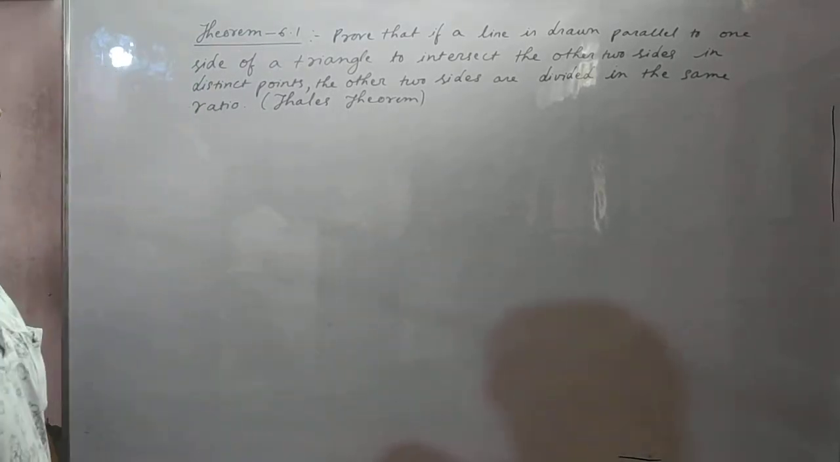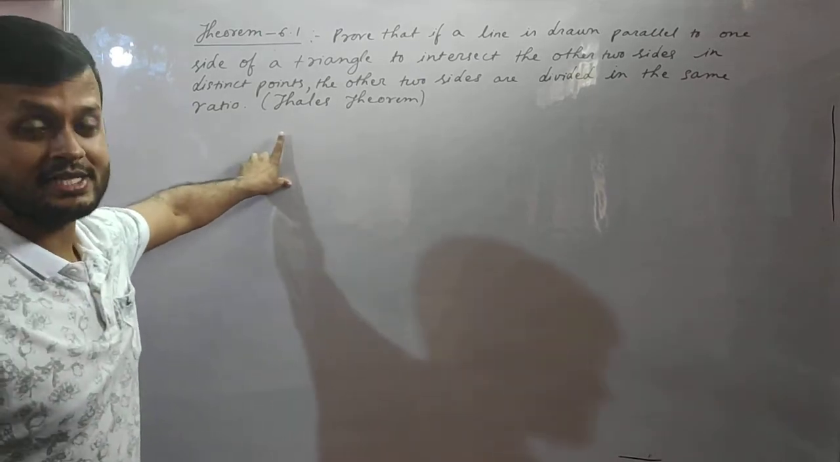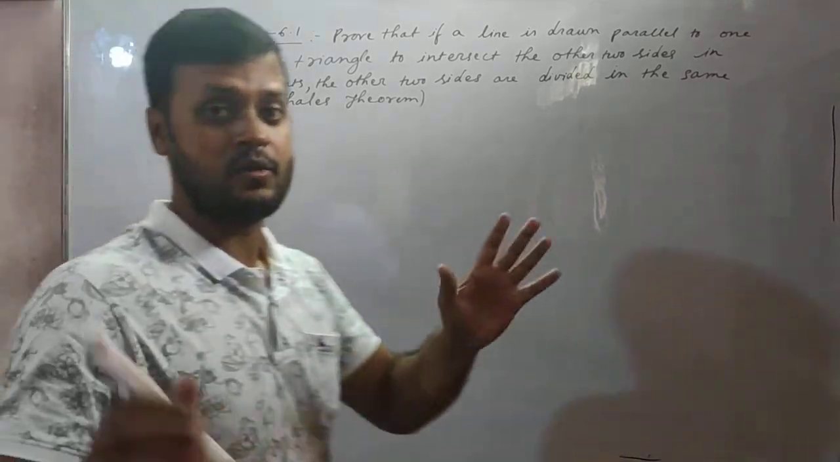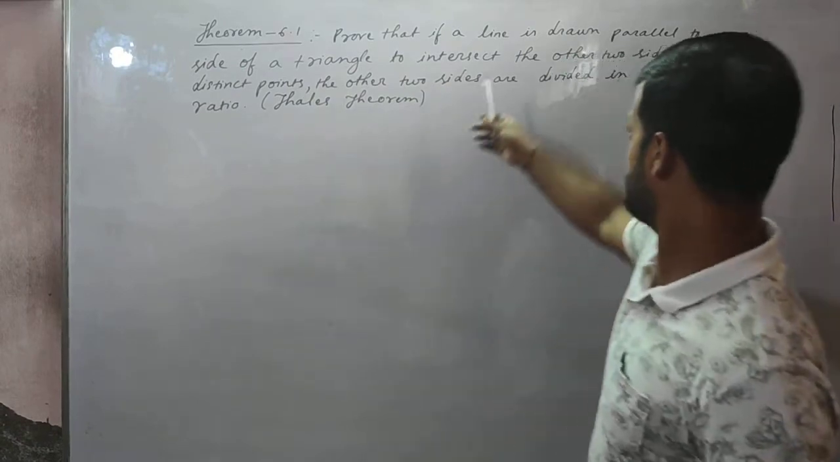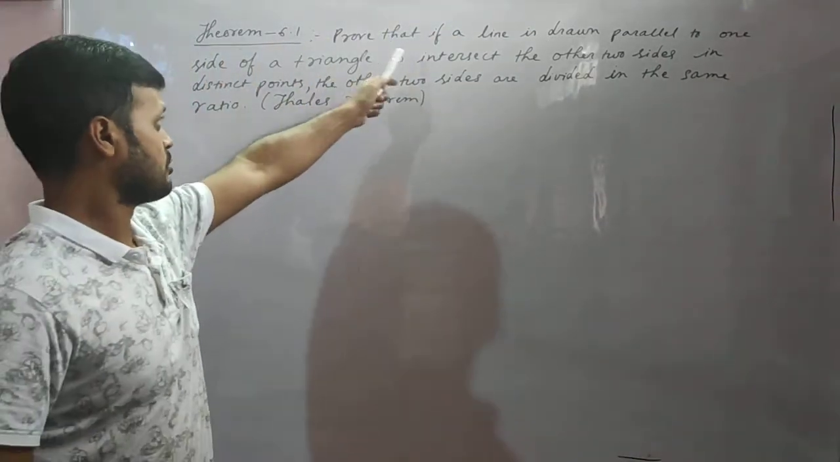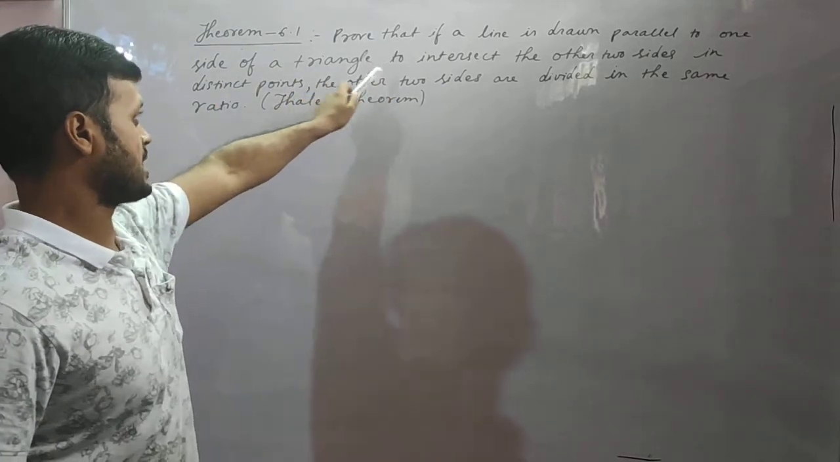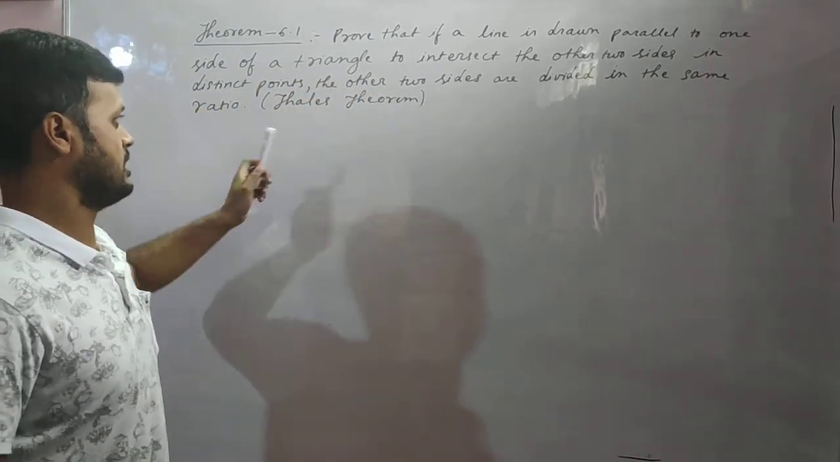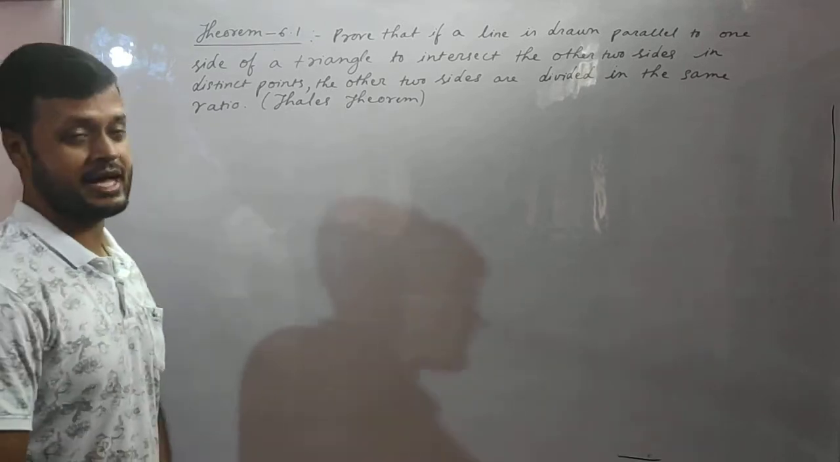So this theorem is also called the Thales theorem. Now what is the statement actually saying to us? Prove that if a line is drawn parallel to one side of a triangle to intersect the other two sides in distinct points, the other two sides are divided in the same ratio.